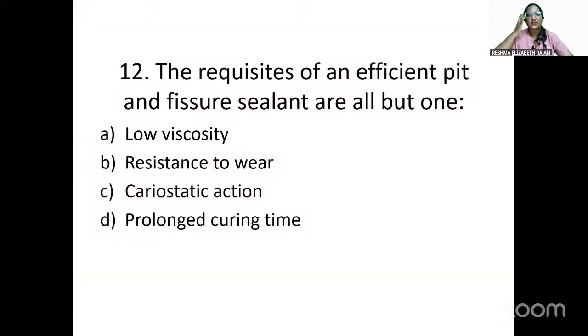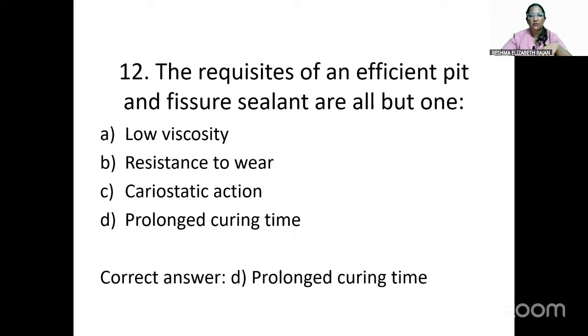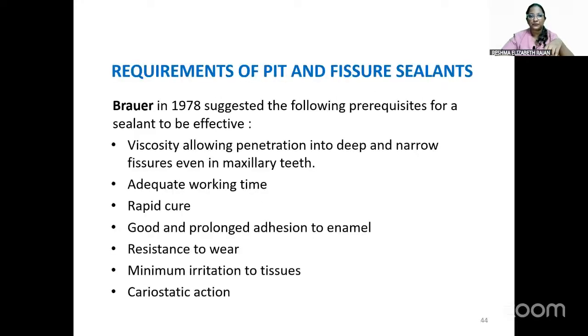So the next question is, the requisites of an efficient pit and fissure sealant are all but one. The options given are low viscosity, resistance to wear, chelation action, and prolonged curing time. In this, the answer is actually prolonged curing time. All others except prolonged curing time are requisites of an efficient pit and fissure sealant.